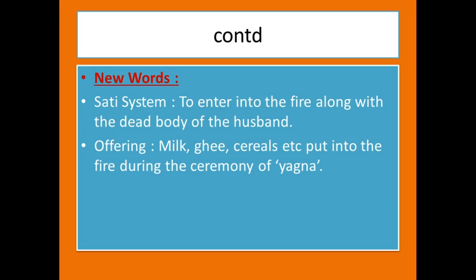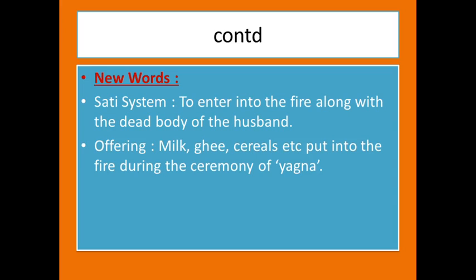Here you can see some new words: sati system and offering. Sati system means to enter into the fire along with the dead body of the husband. So, if a husband dies, when they burn the dead body of the husband, even the wife has to enter into the fire along with the husband.